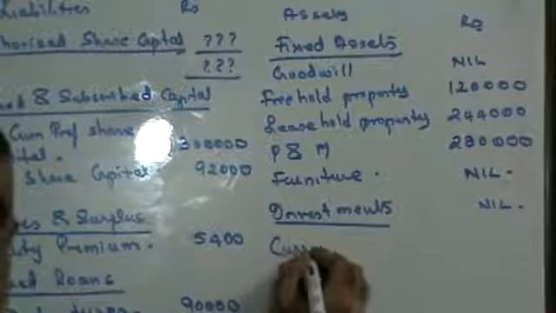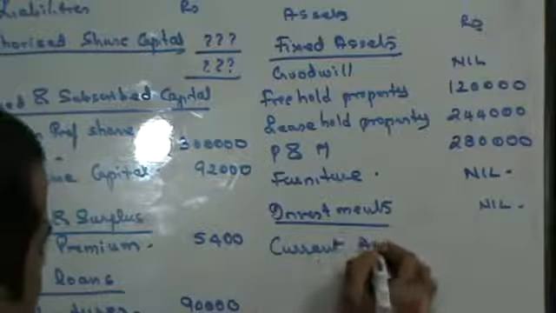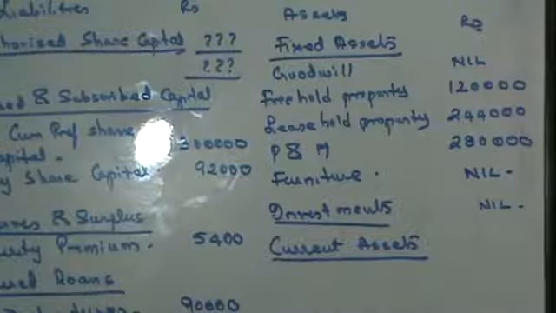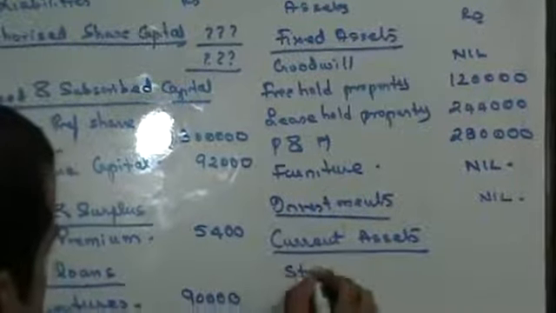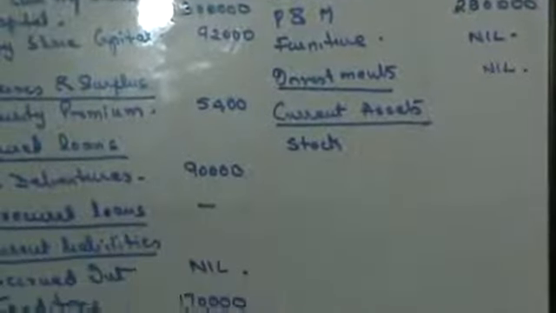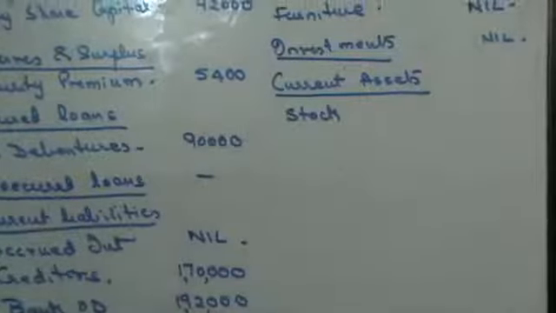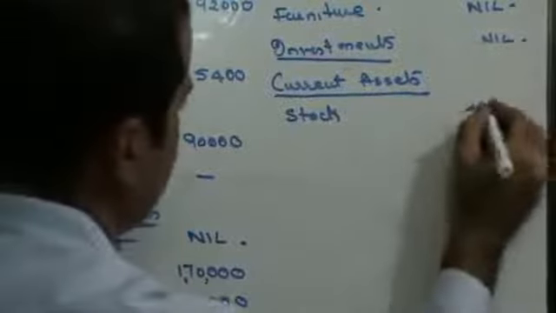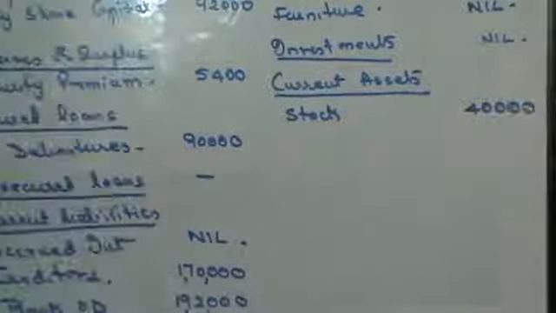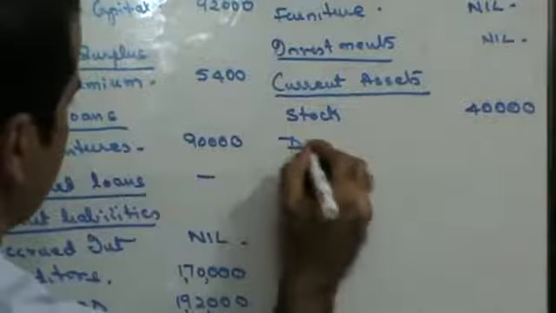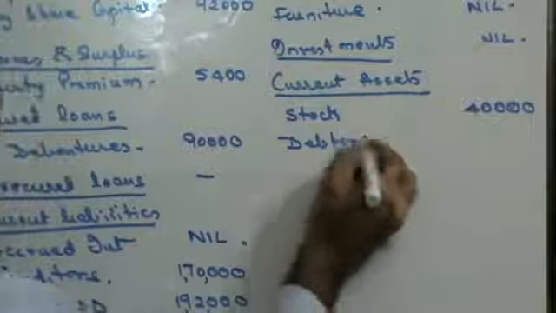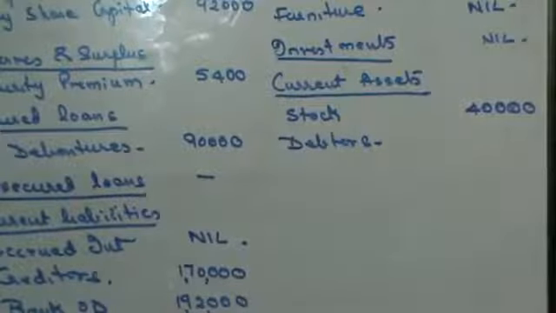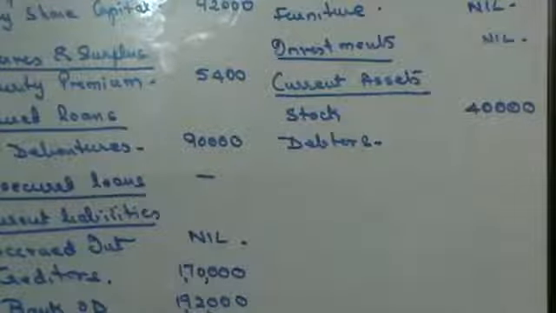Then you have current assets. Under current assets, you have stock. Stock is given to you as 60,000 and stock is on the credit side 20,000. So that will make it as 40,000. Then you have debtors. Debtors as per balance sheet is 1,20,000 and debtors on the credit side is 17,200.